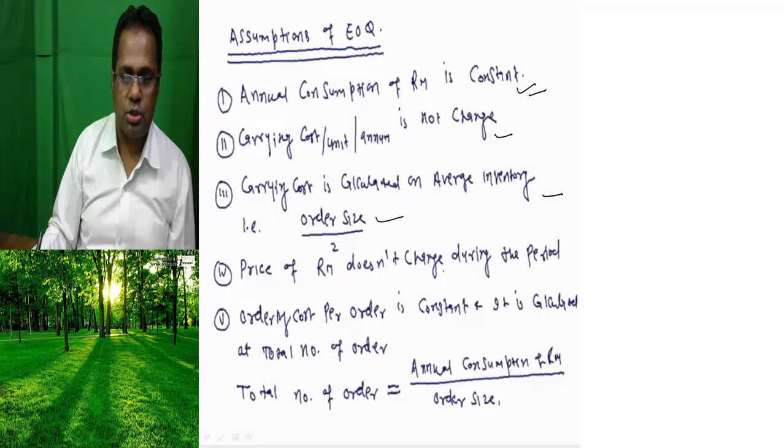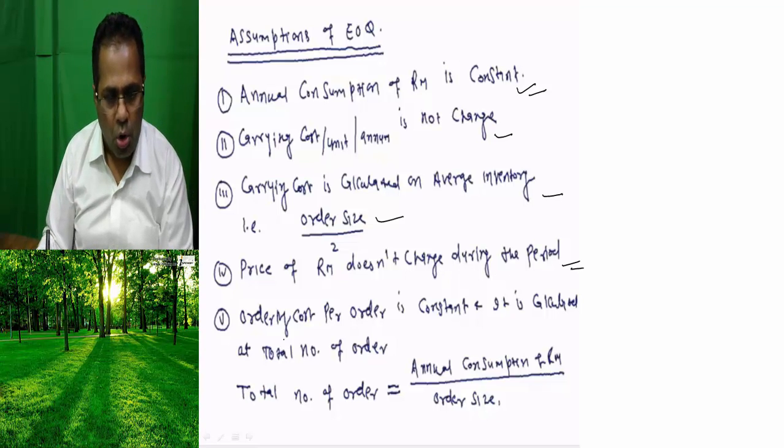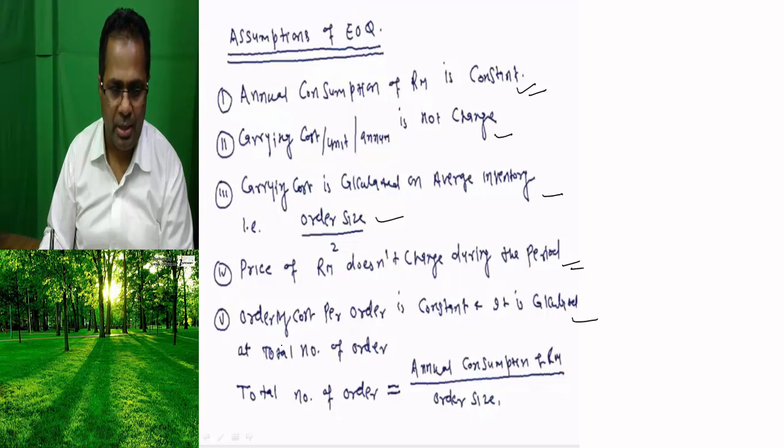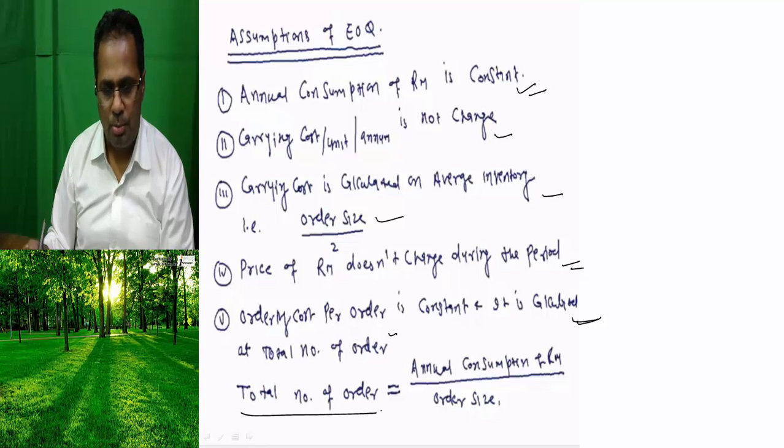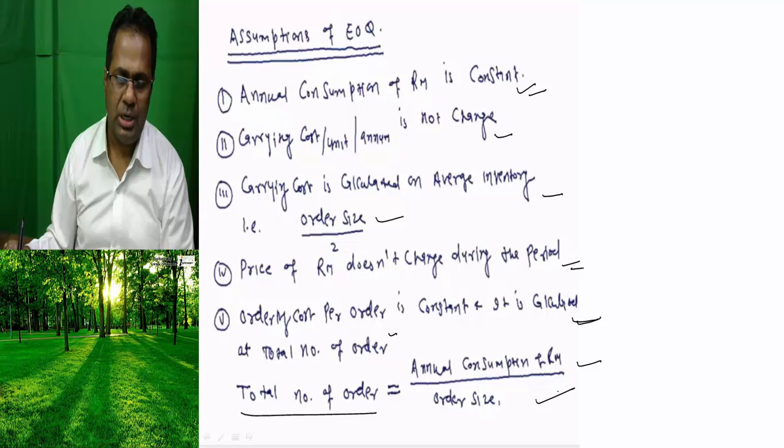Price of the raw material does not change during the period. Ordering cost per order is constant and it is calculated on the total number of orders. Total number of orders equals annual consumption of raw material divided by order size.